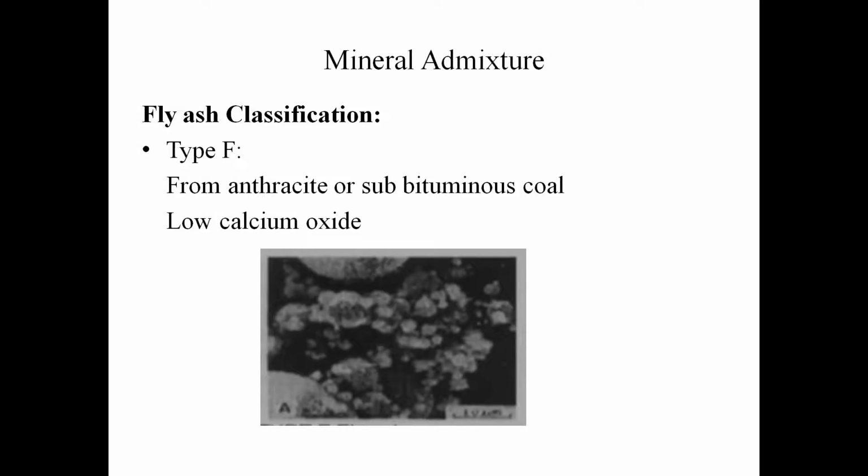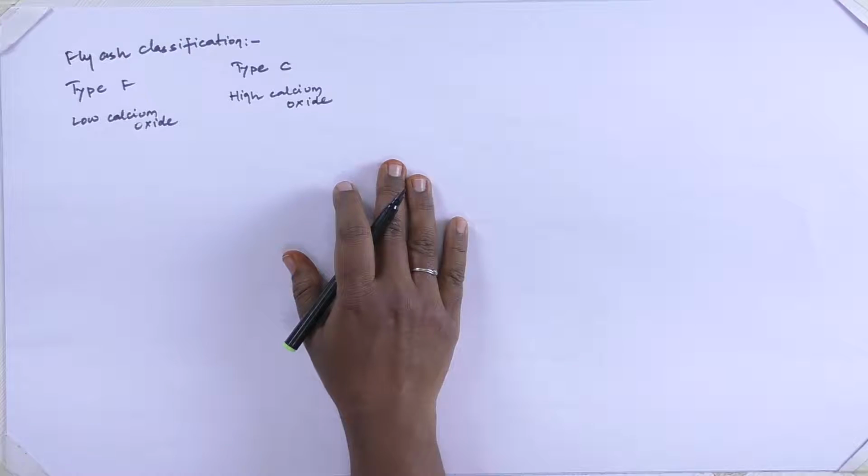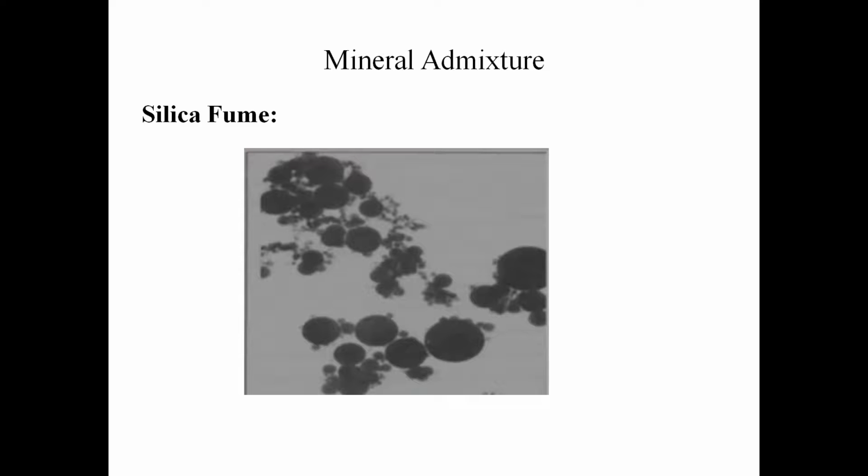Now we will see about the particle shape of each mineral admixture. First, I will show you the type F fly ash particle shape under SEM, scanning electron microscope. When it is observed under the scanning electron microscope, how it will appear is being shown. Next is the type C fly ash classification.